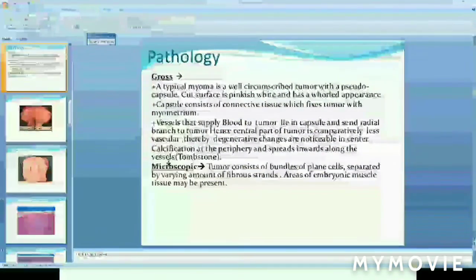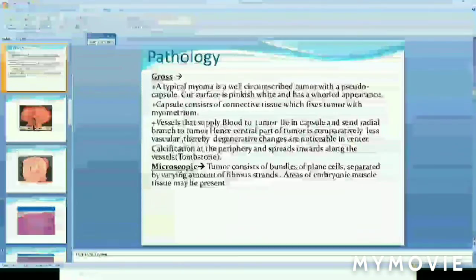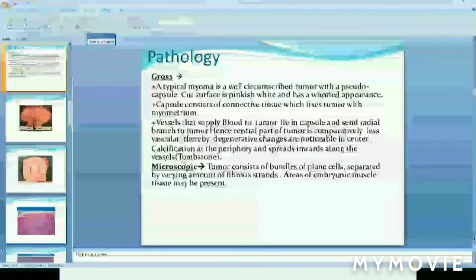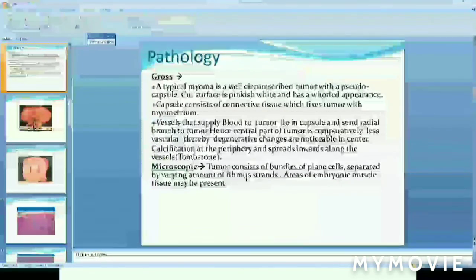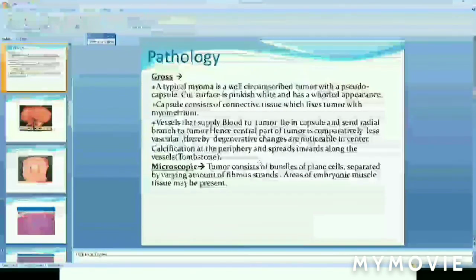It is usually seen in the perimenopausal age group. Now the microscopic view: the tumor consists of bundles of plain muscle cells mixed with spindle cells as well as an admixture of fibrous strands. This is the microscopic appearance of the tumor. Here, areas of embryonic muscle tissue may be present.